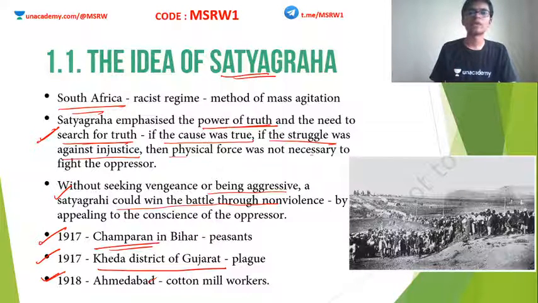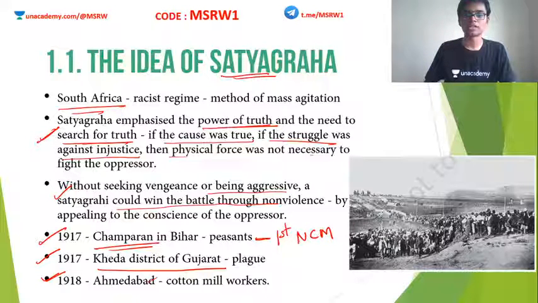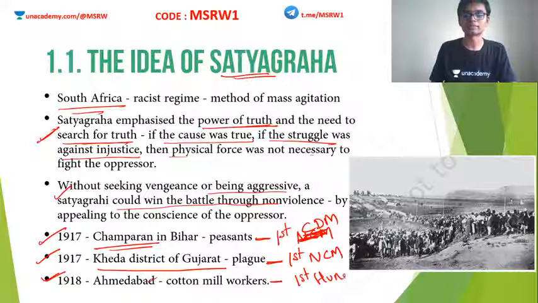Also, I would like to add a couple of points here. Champaran Satyagraha of Bihar is Mahatma Gandhi's first civil disobedience movement. Then Kheda Satyagraha is Mahatma Gandhi's first non-cooperation movement. And the Ahmedabad Mill Strike is his first hunger strike.